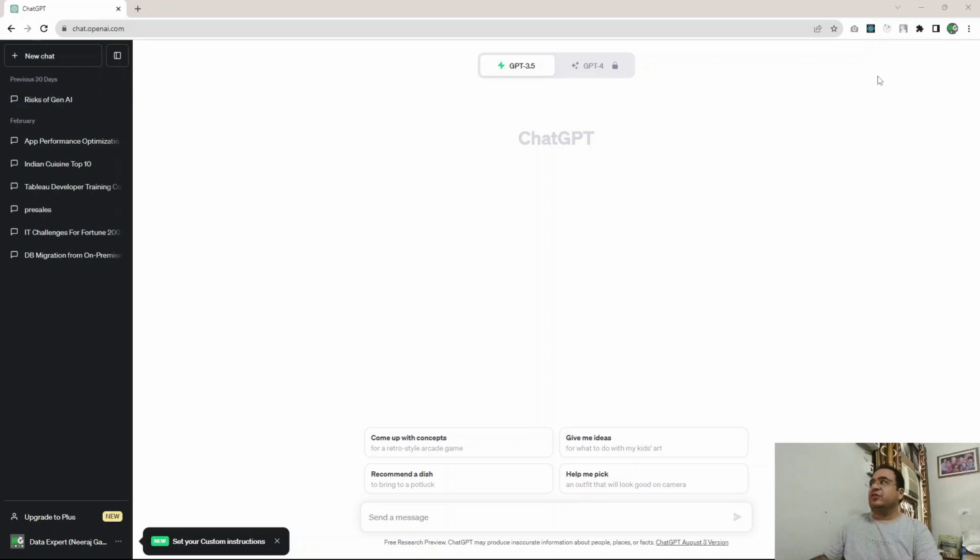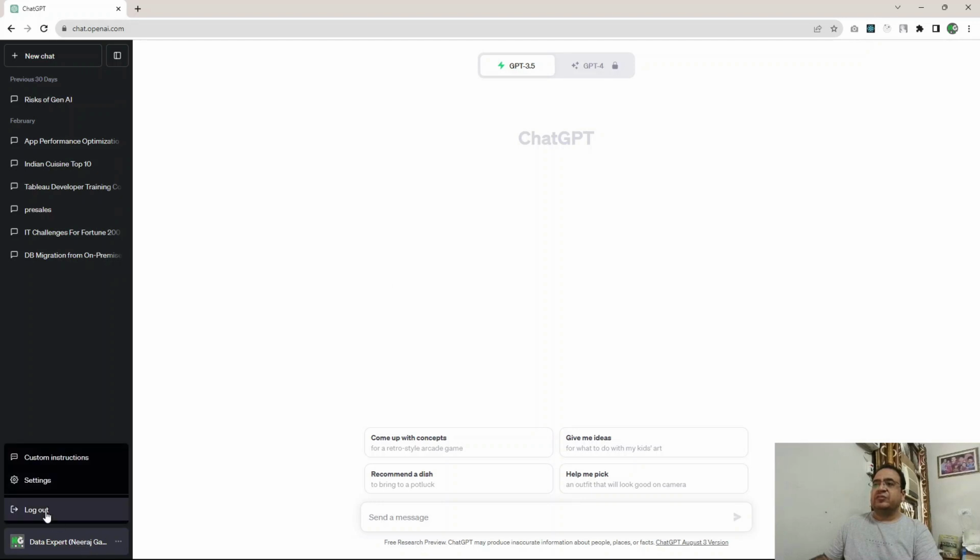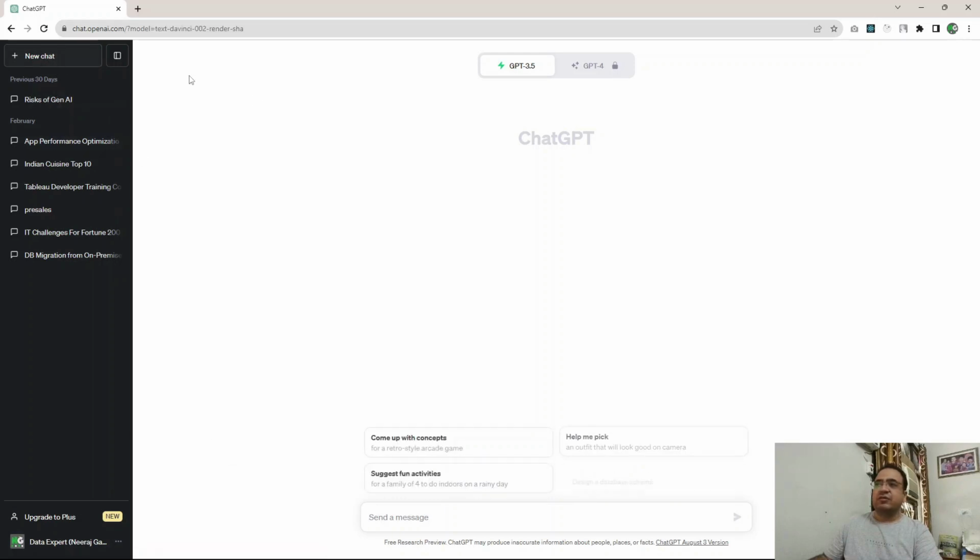So here, if you see, I have already logged in, right? So this is my account. I can log out, or you can log in with Google also. And here on the left hand side, you can click on new chat. It shows suggestions like come up with a concept, help me pick, suggest fun activities, design a database schema, right?